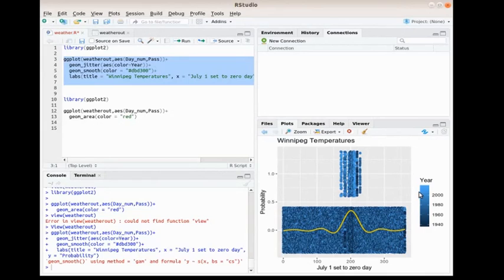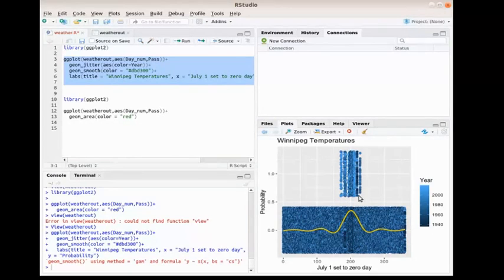Actually, it would be 2018 because I pulled the data up to now, and you will see that the jitter gives me some idea of where everything's sitting with respect to year, and this geom smooth, which is color yellow, is giving me this type of a curve, which indicates to me that this is the area that we're most interested in.